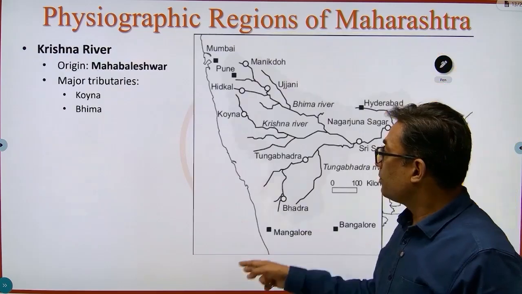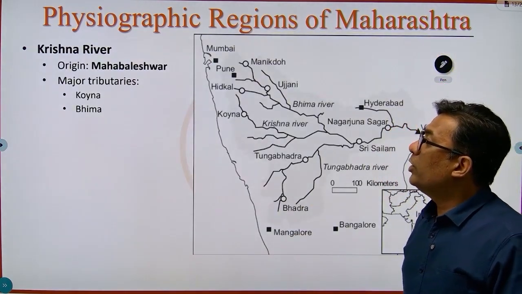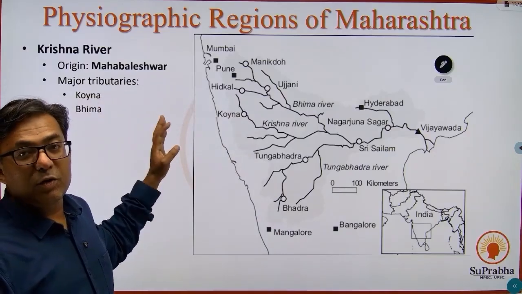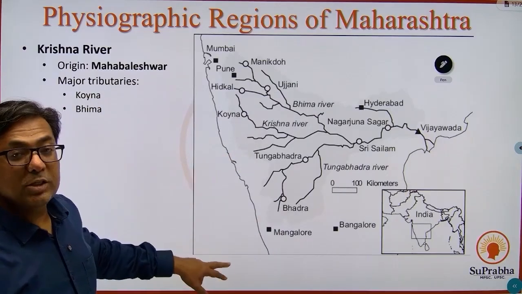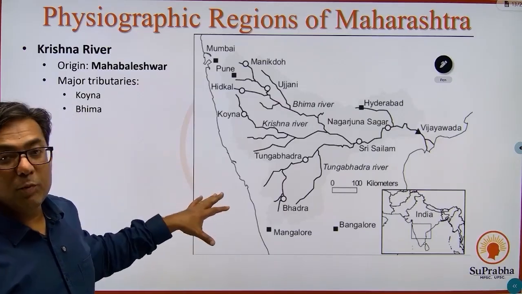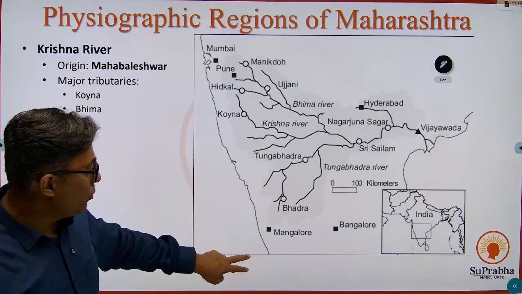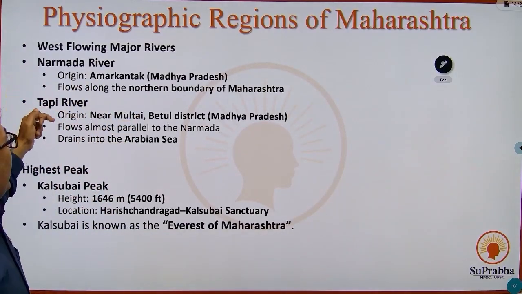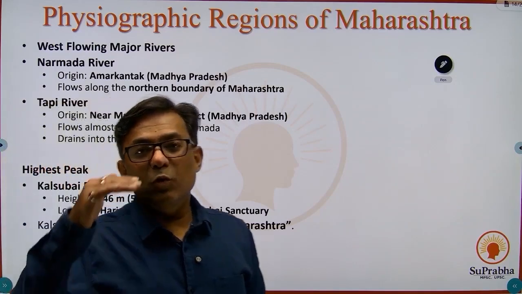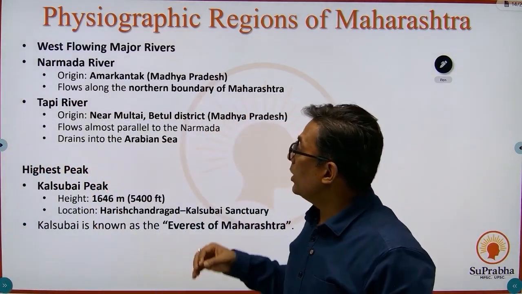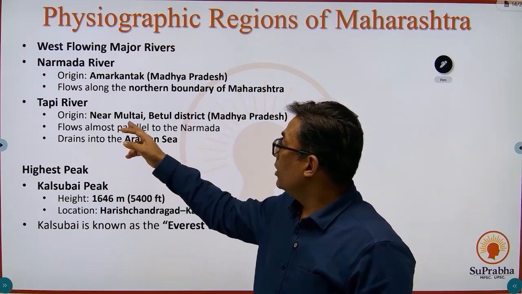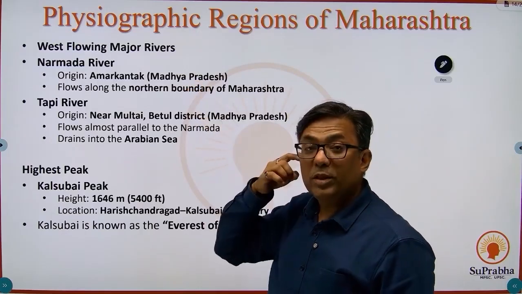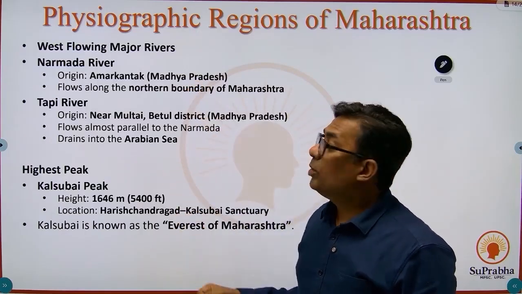Then the Krishna River originates in Mahabaleshwar, and some of the major tributaries are Koyna and Bhima. Again, one of the major rivers of Maharashtra which originates in the Western Ghats. So these two are the prominent rivers which originate in the Western Ghats. There are many minor rivers also. Now, west flowing rivers of Maharashtra: you have Narmada and Tapi. Mostly they flow along the northern part of Maharashtra. The Tapi originates near Multai, Betul district of Madhya Pradesh, and the Narmada originates in Amarkantak region of Madhya Pradesh, but they flow along the northern boundary of Maharashtra.